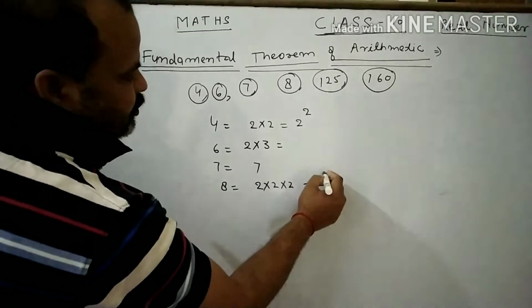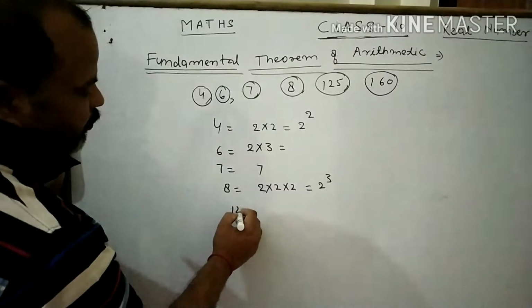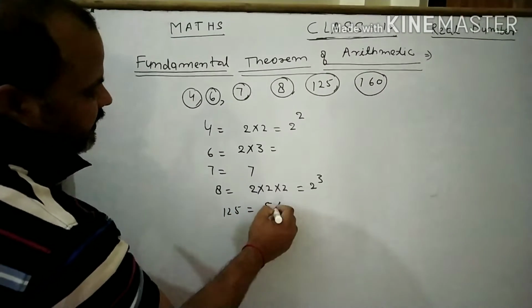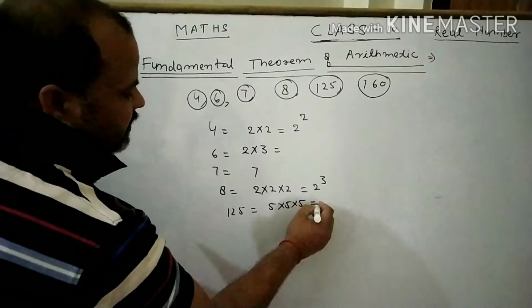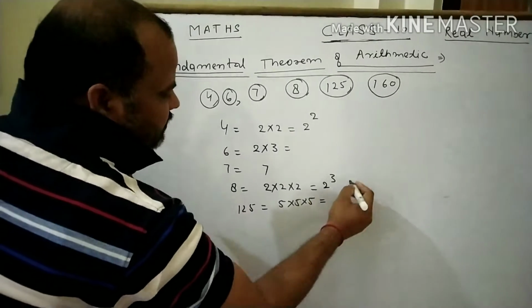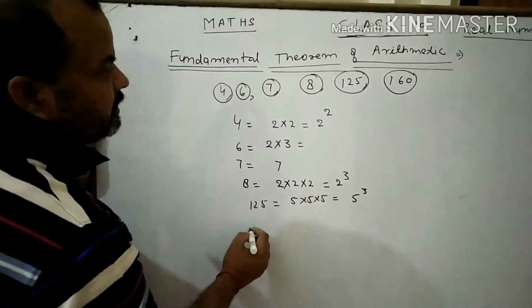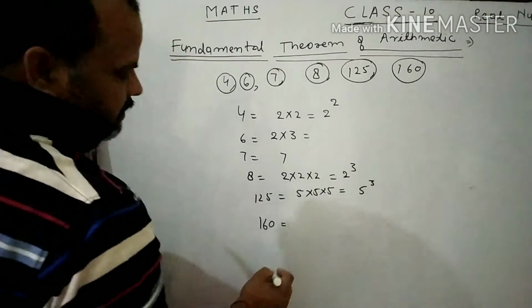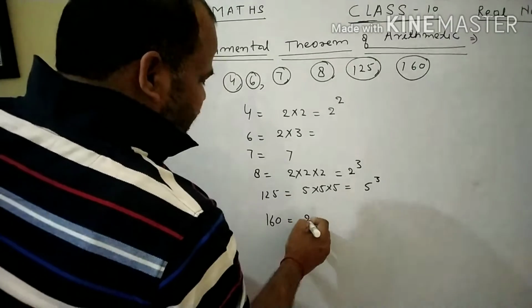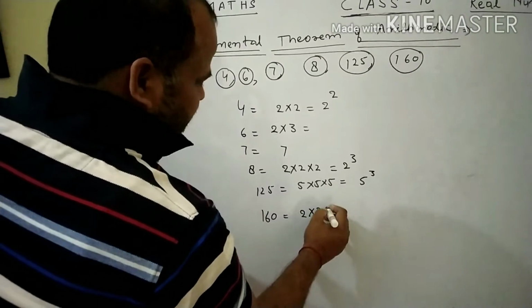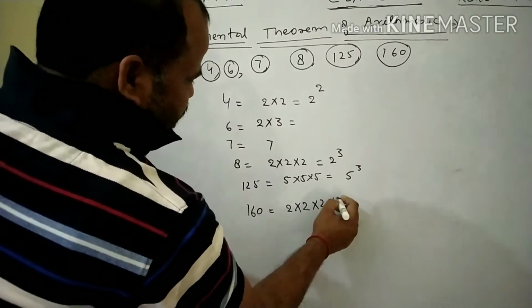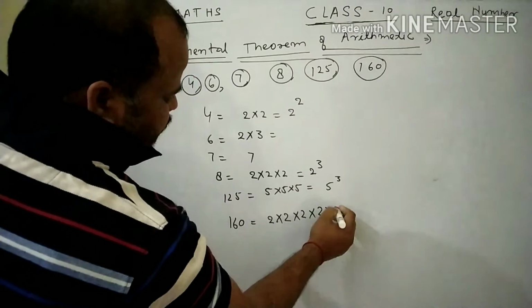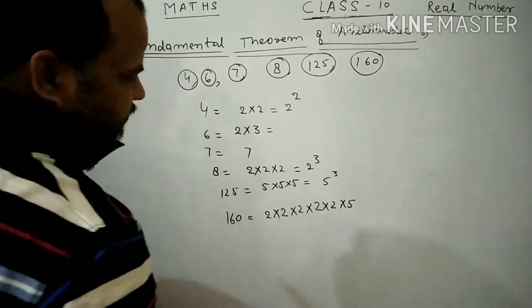It is 2 cube. In the same way, 125 is written as 5 into 5 into 5. Each 5 is a prime number. Then it is 5 cube. 160 is written as 2 into 2 into 2 into 2 into 2 into 5.